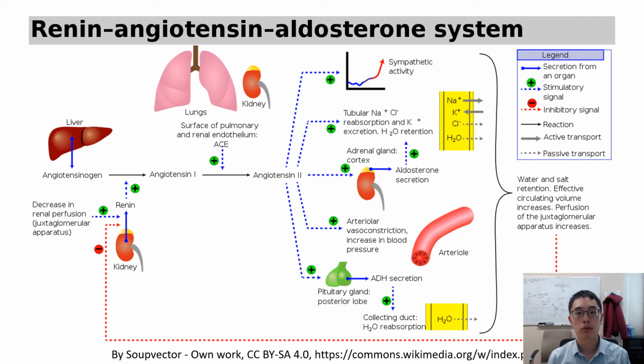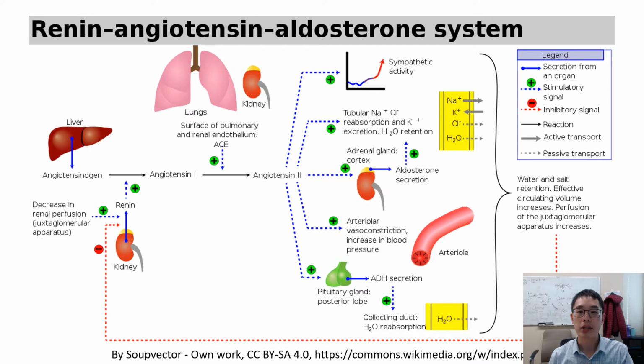Let's first talk about the role the kidneys play in blood pressure control through the renin-angiotensin-aldosterone system, otherwise known as the RAS system. As you can see here on the left, the kidneys are important at secreting the hormone renin in response to any decrease in renal perfusion. Renin activates the conversion of angiotensinogen produced by the liver to angiotensin 1. Angiotensin 1 is subsequently converted to angiotensin 2 by the angiotensin converting enzyme, or ACE, that is produced in the lungs.